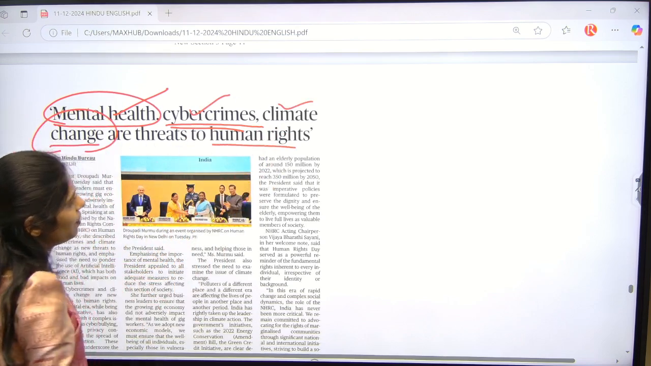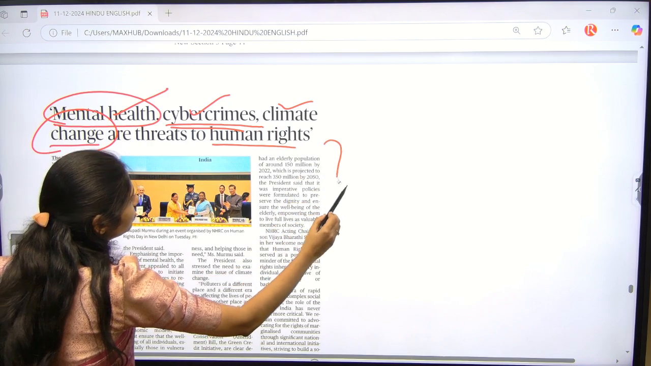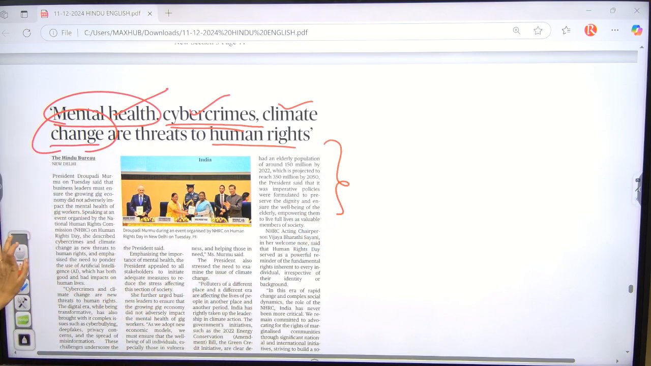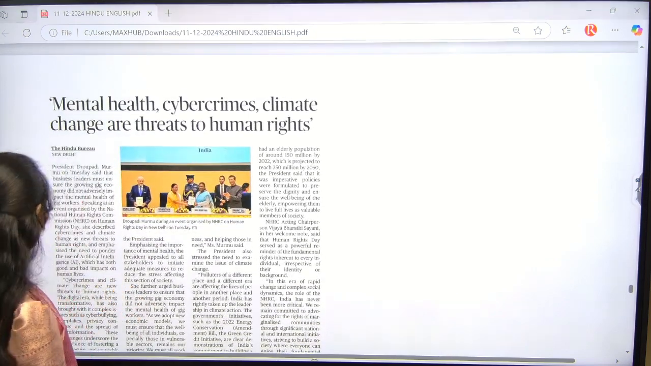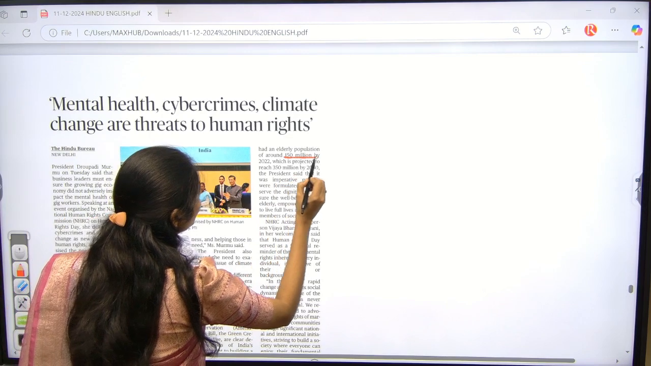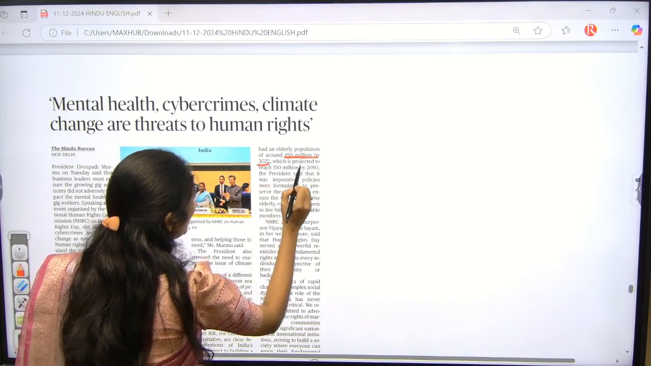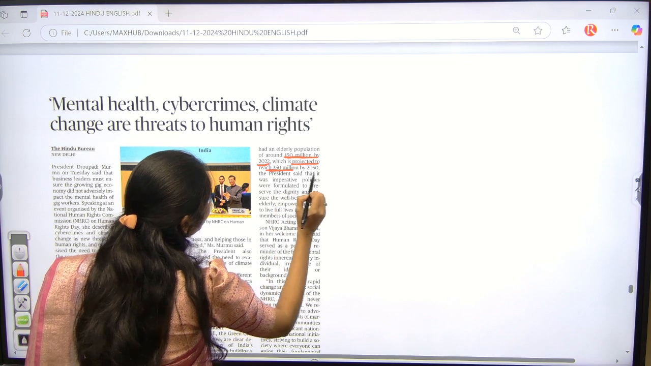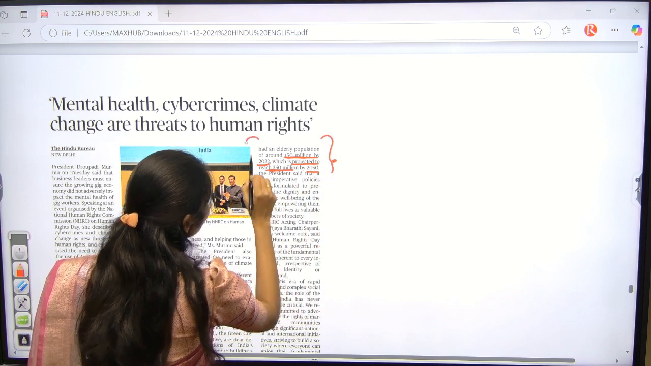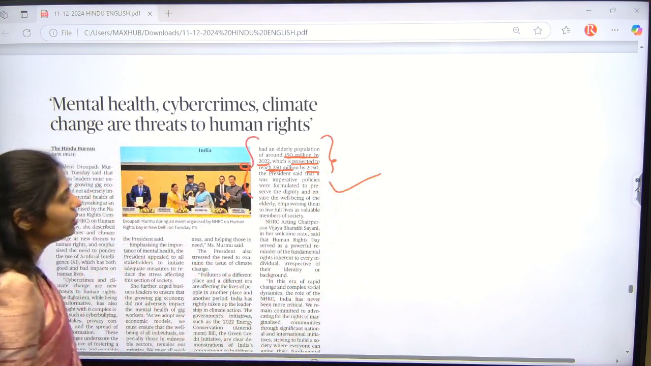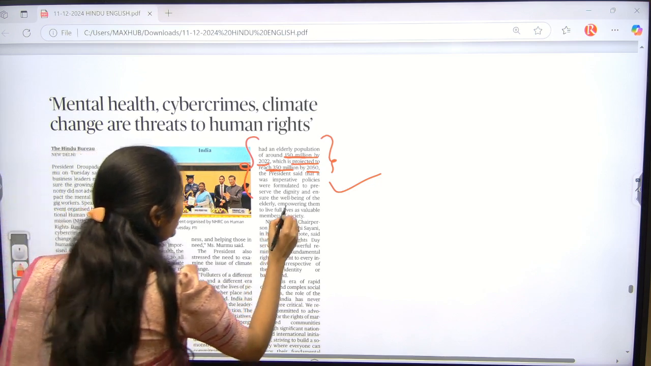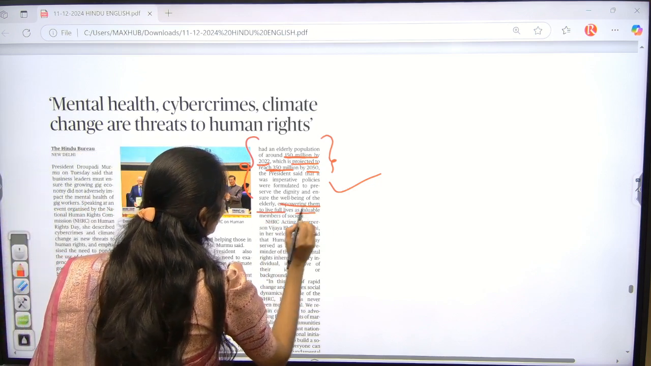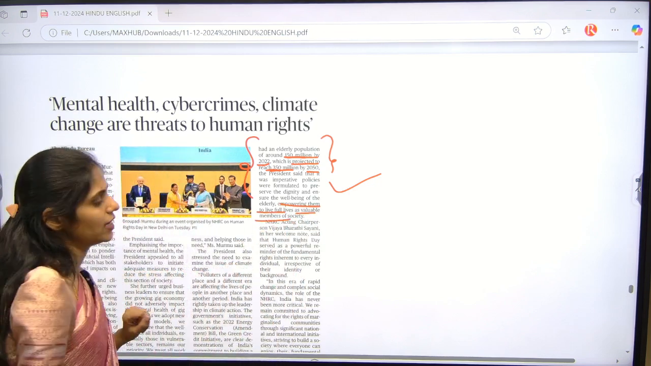Please write this somewhere. And here you can see the data. This data says that in India, the elderly population was around 150 million in 2022 and is projected to reach 350 million by 2050. So these people are going to face more threat. The government needs to take more steps for empowering them to live full lives as valuable members of society.